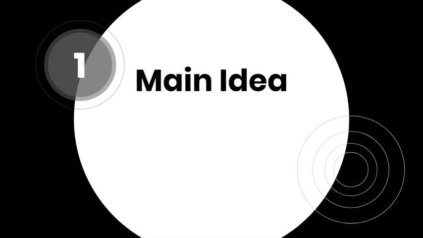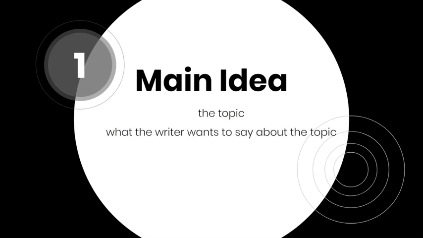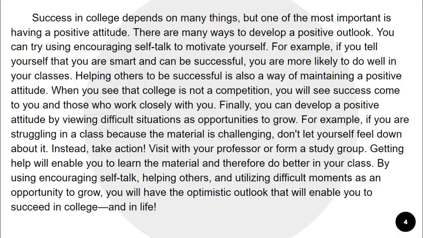First, the main idea of a paragraph is the topic of the paragraph and what the writer wants to say about the topic. If the writer states the main idea in a paragraph, it is called a topic sentence. For now, include a topic sentence in each of your paragraphs so you and your reader are clear about what your main idea is. Let's take a look at a sample paragraph. Read it quietly to yourself and identify the topic sentence in the paragraph that contains the writer's main idea. Pause the video so that you can read the paragraph and identify the main idea.